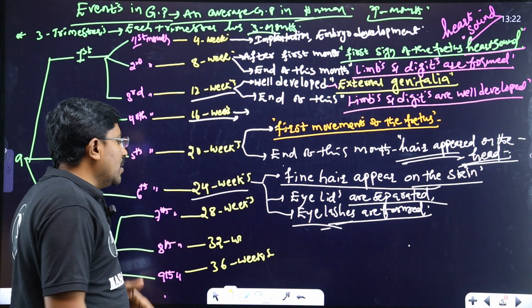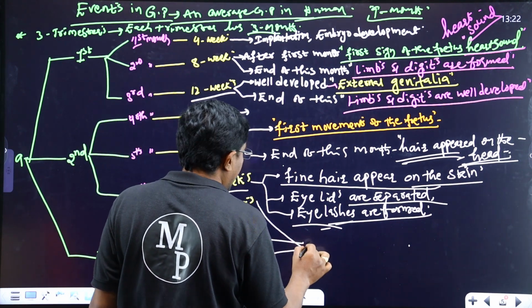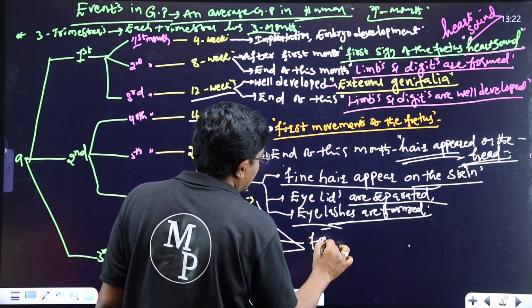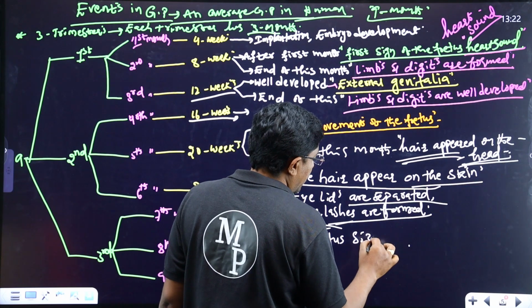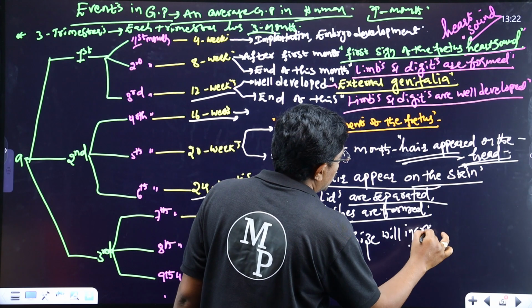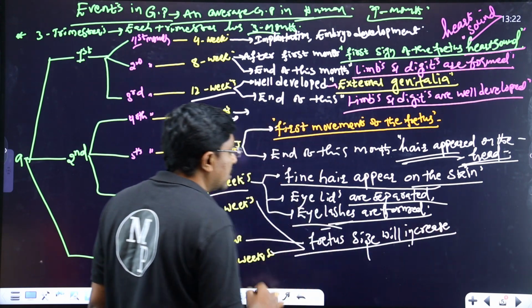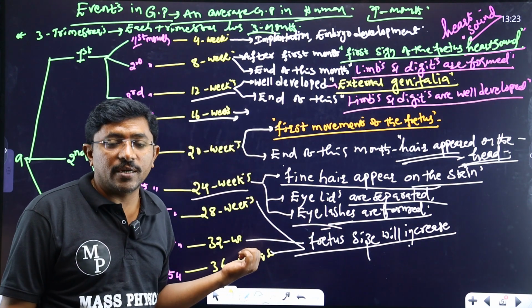From the 7th to 9th month of the gestation period, the fetus will increase in size. There are no specific events within the last trimester.